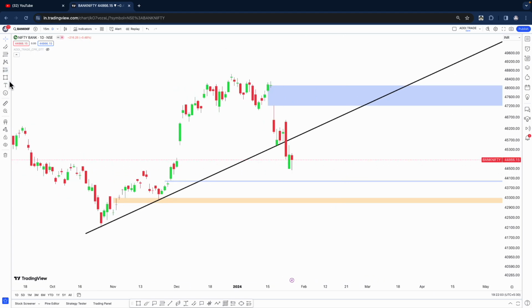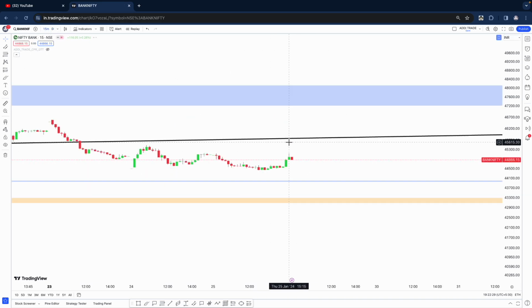Now on this daily chart, what I'm expecting is the next resistance on the upside is closer to this level, where we might come to retest this trend line at about 45,900. And then we could see some more downside. We cannot rule out some more downside after getting a bounce. So as of now, it doesn't look like we're going to get a big bounce or a solid recovery from here going to a new all-time high. It doesn't look like that. We could just be heading for a short bounce.